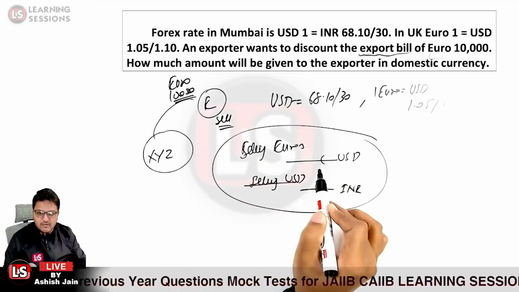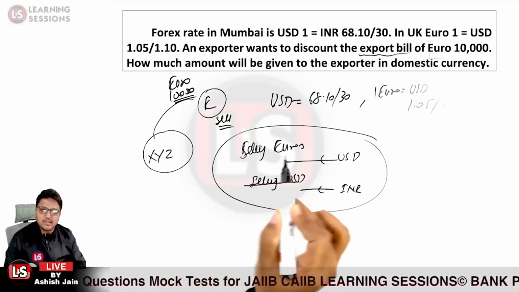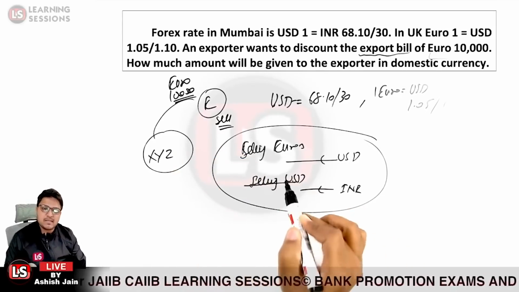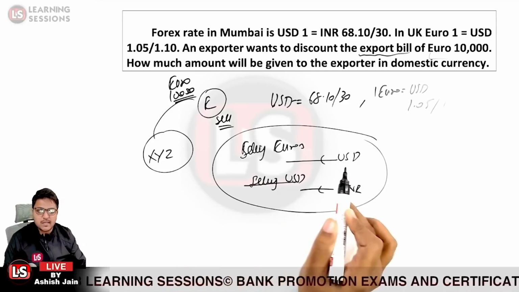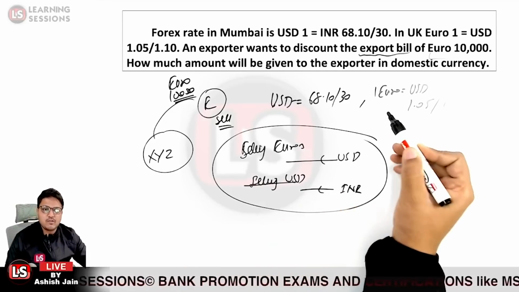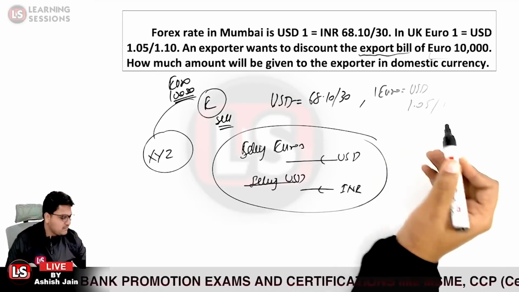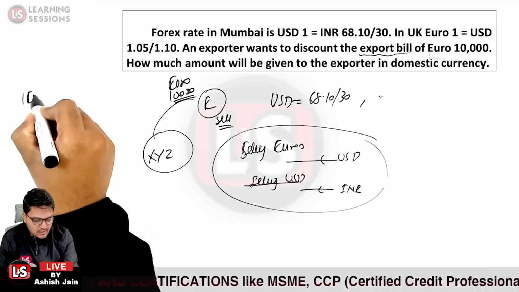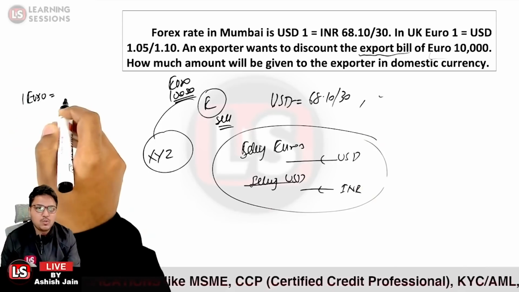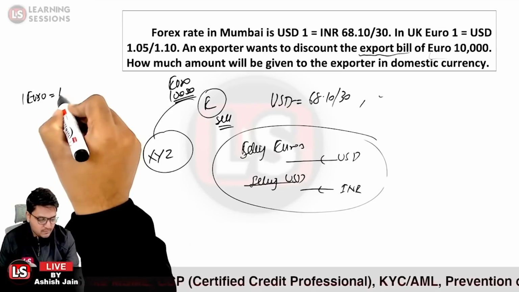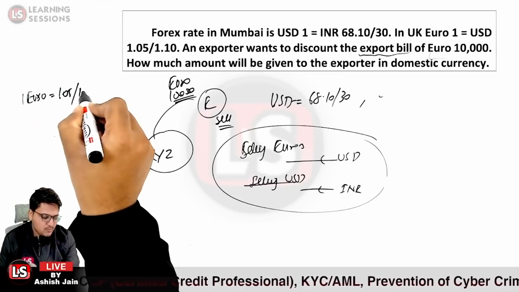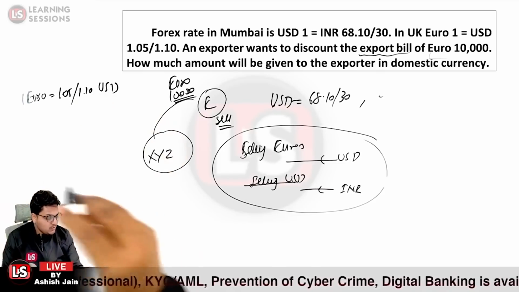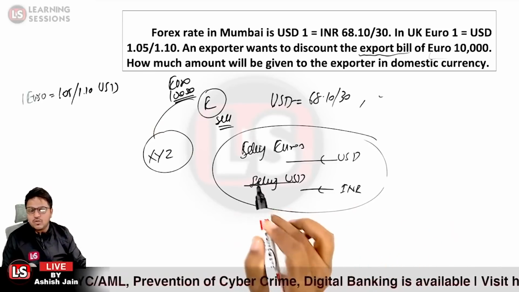Okay, because no direct rate is available, the customer will be thinking like that: he will be selling the euros because he has a euro bill with him, and will be getting the USDs. Further he will be selling the USDs and getting the INR. Okay, so that is the scenario. Now what is the euro to USD rate given? It is given to be 1 euro is equal to 1.05/1.10 USD. It's not visible over here, let me write it.